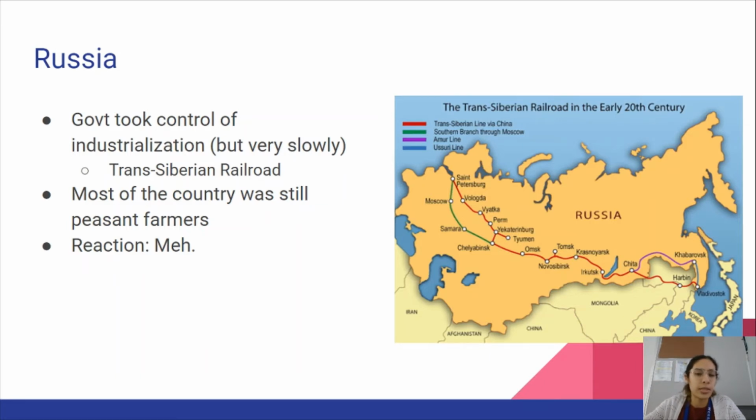They built the Trans-Siberian Railroad, which was designed to go from St. Petersburg to Vladivostok in the Pacific Ocean. It wasn't quite finished in time, and I think the communists take over before it's actually fully finished. Most of the country was still peasant farmers by the end of our time period that we're going to focus on, so their reaction to industrialization was like, meh. It wasn't negative because they wanted to industrialize, but it wasn't positive because they weren't super excited.